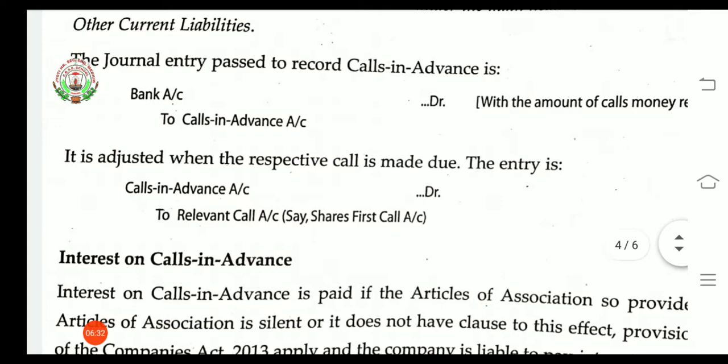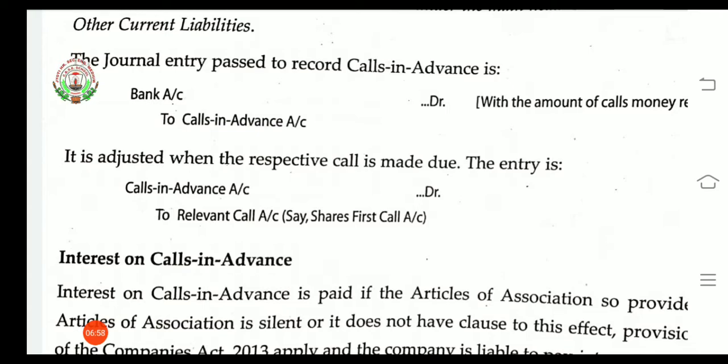Now we can see the journal entry for receiving that particular amount as advance. Entry will be bank account debit to calls in advance account. Suppose it has been received against the first call; then when the first call becomes due, this amount will be transferred to that relevant call.